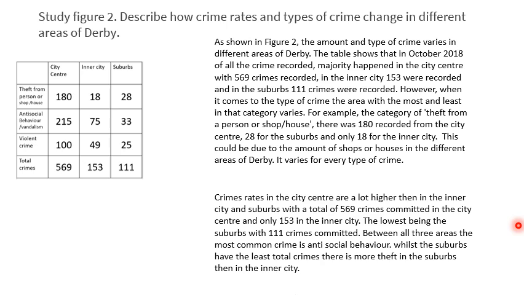Again, you can pause the video and have a quick look at this one. And again, only half the amount of writing, but still worth the 3 marks. They've got the overall, but they've also mentioned that the most common crime altogether is antisocial behaviour. But they've also noted that while the suburbs have the least total crimes, there's more theft in the suburbs than the inner city. So again, watch the typos there. But again, a lot less writing, but still got the 3 marks. So you don't have to write lots and lots. Just pick out the key points.